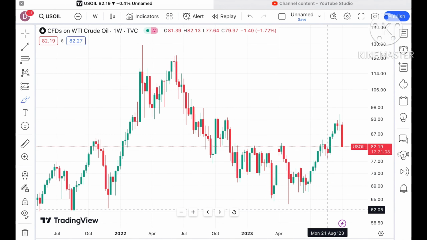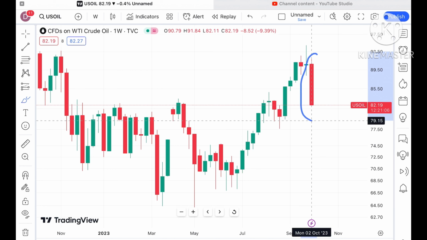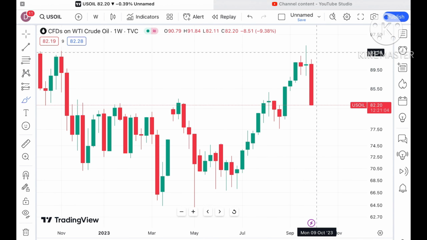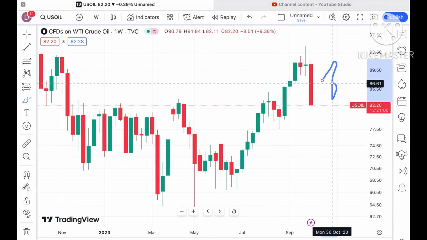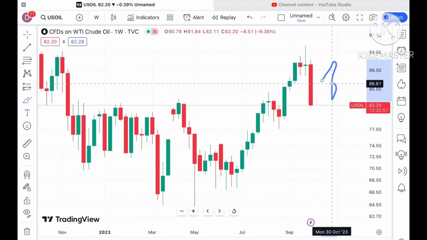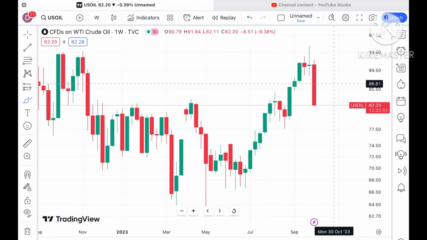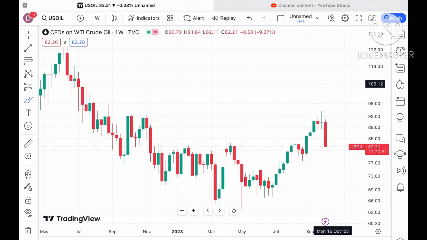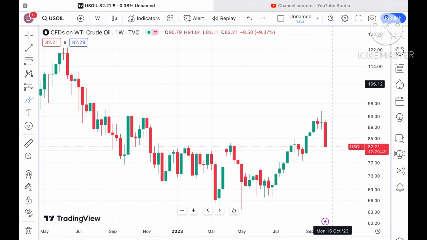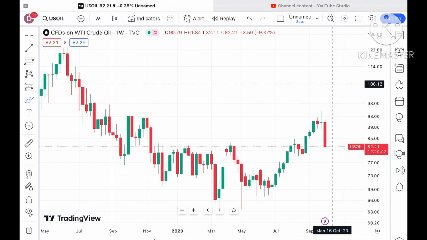Now if you look at this particular chart, a sharp fall has come this week, from $91 to a level of 82. That means around $10 of downfall. Suppose the price sustains this level, as of now there is a continuous downfall trend. But before I move ahead and explain where the price of crude can move next week,